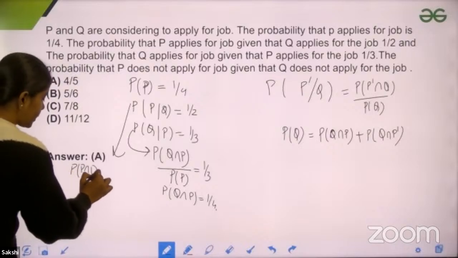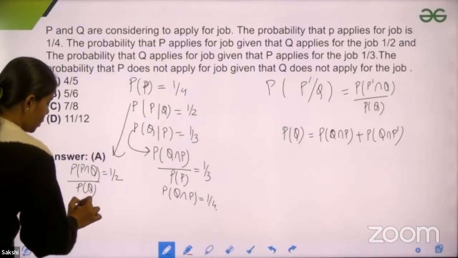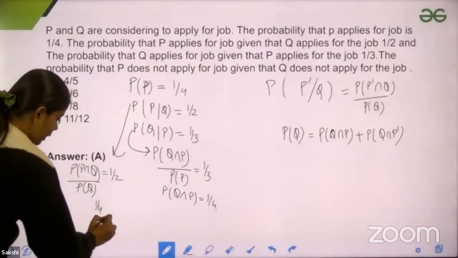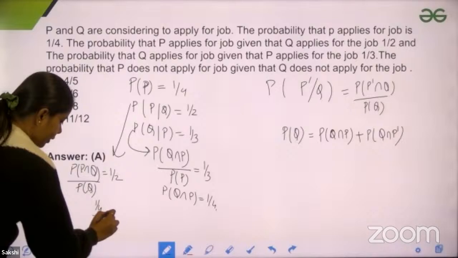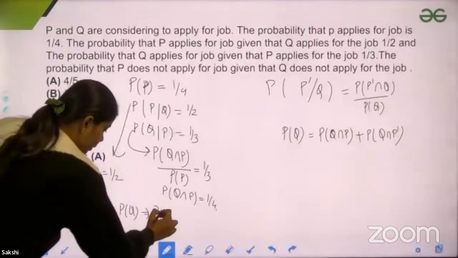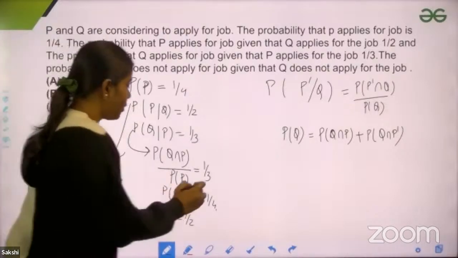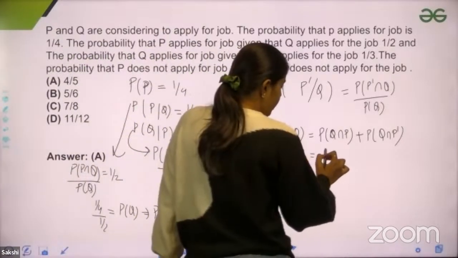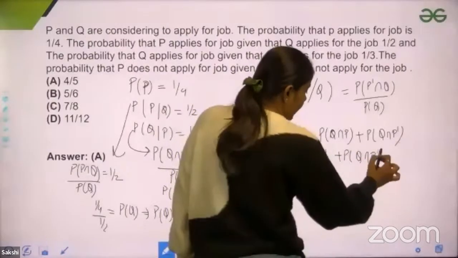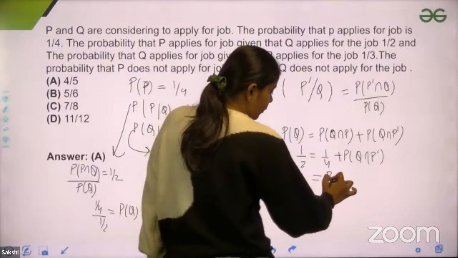Probability of P intersection Q upon probability of Q equals 1/2. So if I solve, probability of P intersection Q, I got 1/4. And let's take 1/2 to the denominator and let's take it to the right hand side, probability of Q. So on solving, you would get the probability of Q as 1/2. Right, so I got here 1/2 equals 1/4 plus probability of Q intersection P dash. Right, so on solving, you would get this probability as 1/4.